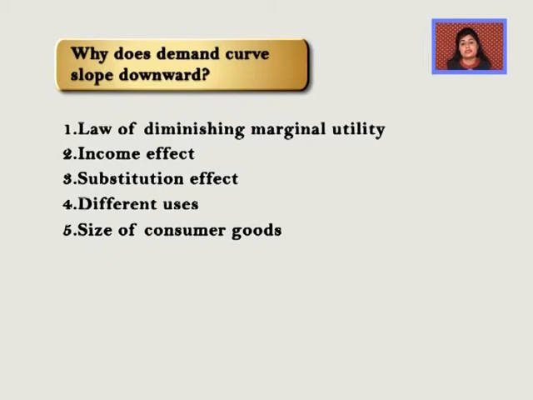I keep aside 6,000 rupees for the air conditioner, but the price which comes out in the market is 8,000. So this means I will not be able to buy it. And all those people who saved 7,000 or 5,000 will also not be able to buy it. So when the price of a thing increases, my dear students, a whole group of consumers is subtracted from demand. And so the demand goes down.